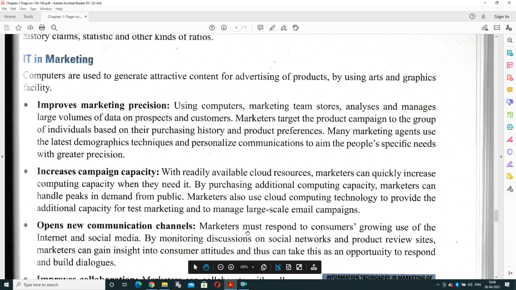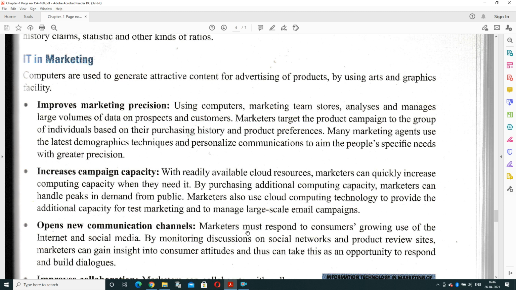IT in marketing is basically used to improve marketing precision. Using computers, marketing teams store, analyze and manage large amounts of data about customers. What the customer wants, what the product preference is, what the purchasing history of the customer is, which product the customer likes most, which product they don't like, which product the customer doesn't want to take again. These precisions all depend upon IT tools. It means a company can analyze which product is most likely demanded by customers again and again. That is to improve market precision.